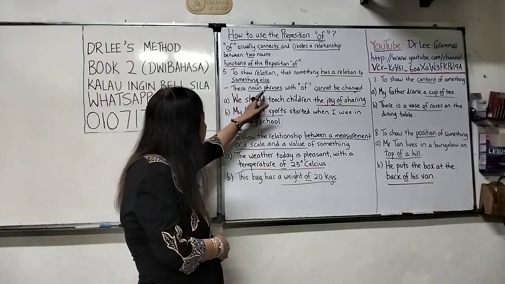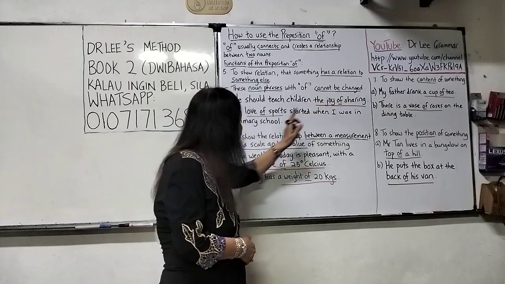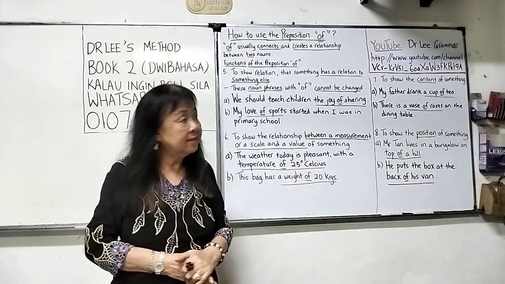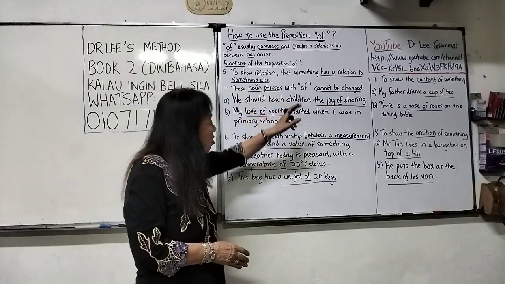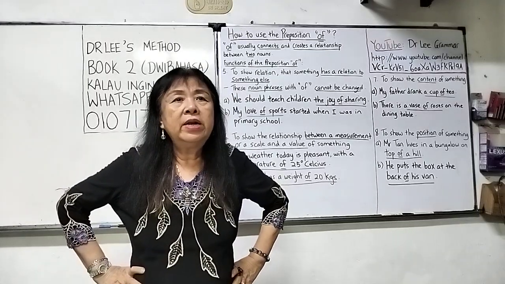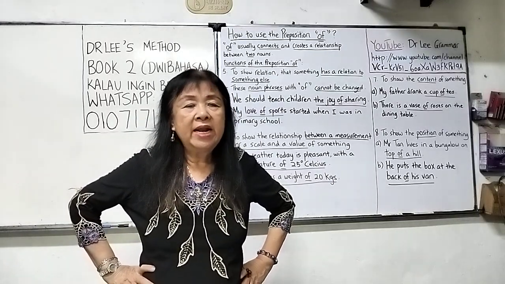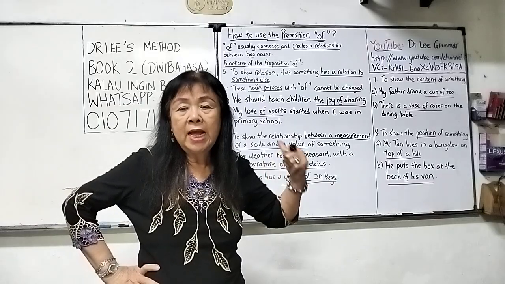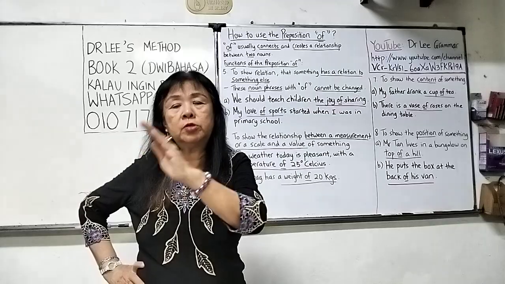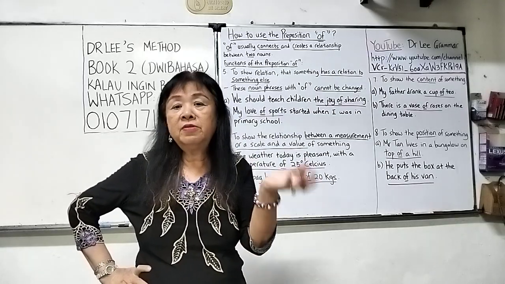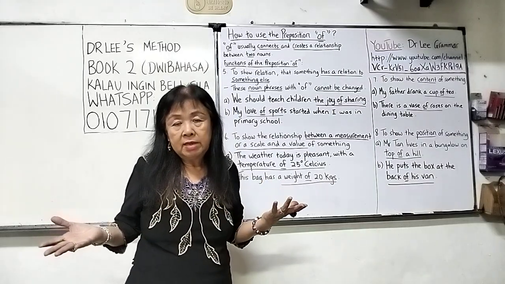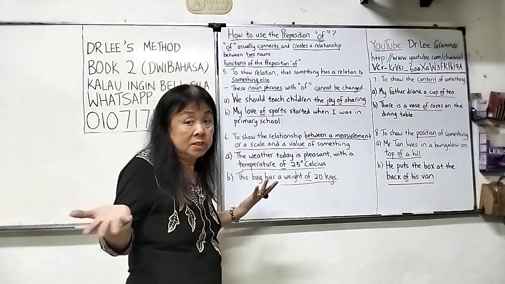And we call them noun phrases. Example, joy of. Example, love of. So these are called noun phrases. These noun phrases with of cannot be changed. Meaning to say, you cannot say love for, love from, love by, love about. No. For this situation, love is a noun and we use of. Love of sports, love of music, love of nature. Or love of art. Arts and crafts is the same.